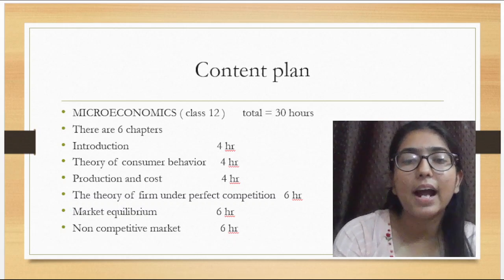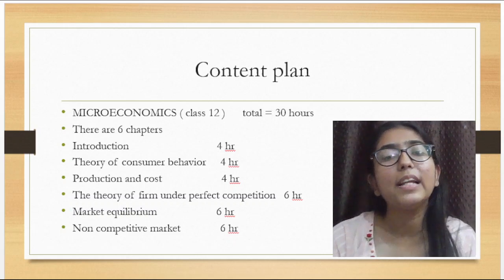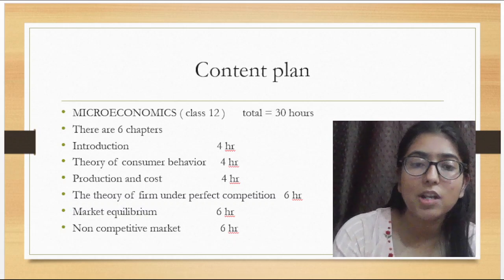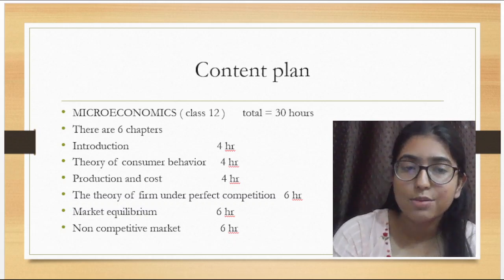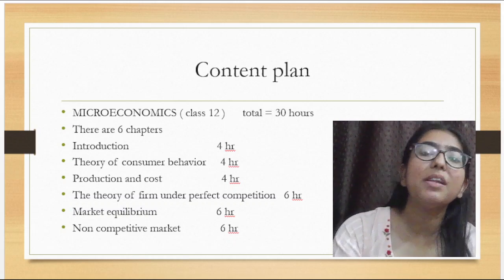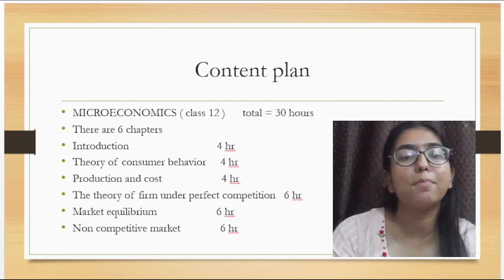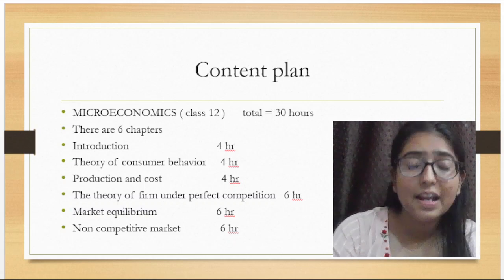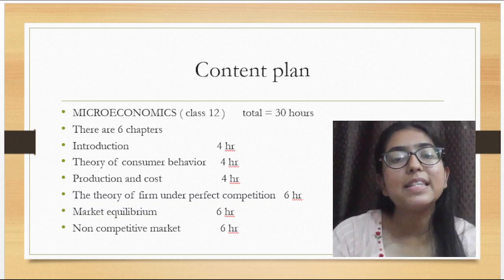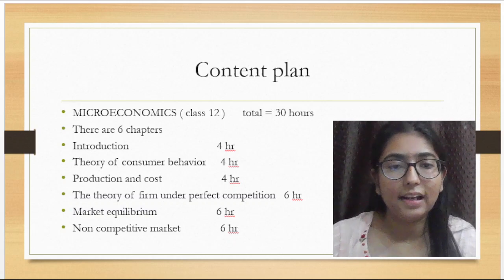We will have a clear idea about all the competition, how things work in this competition, how price is fixed in this competition, how a commodity's price is fixed. We will be studying this. Next, market equilibrium. In this, we will be studying different kinds of market, right? How demand and supply factors affect the price of a commodity. We will be studying all these topics in detail.